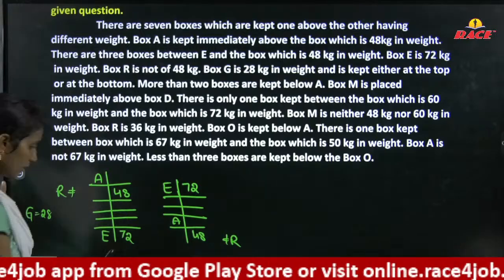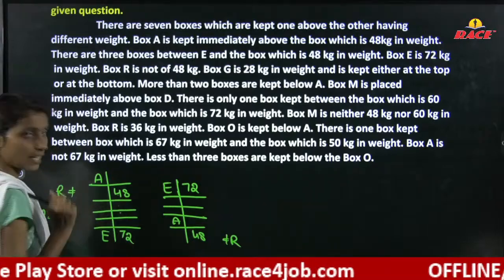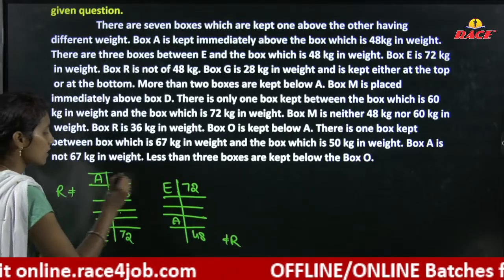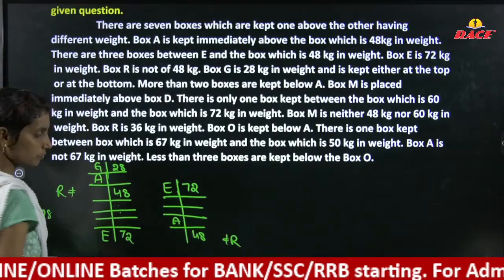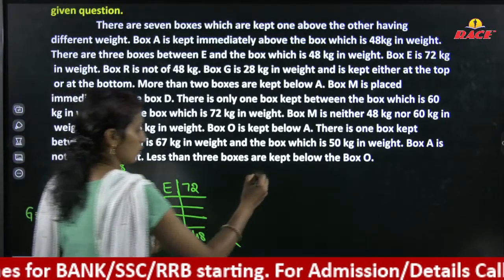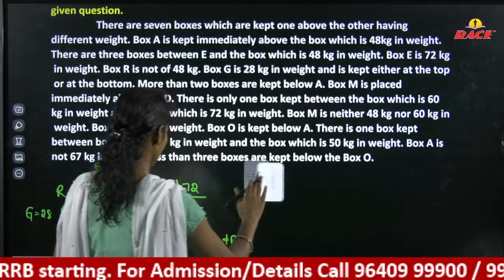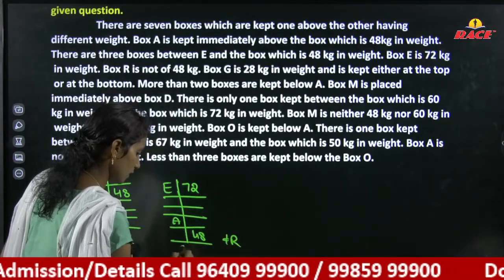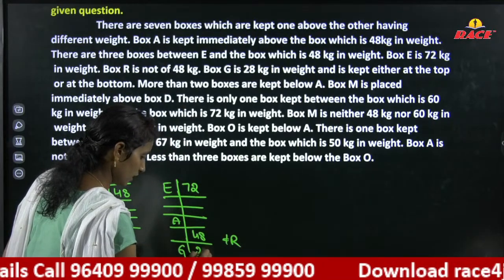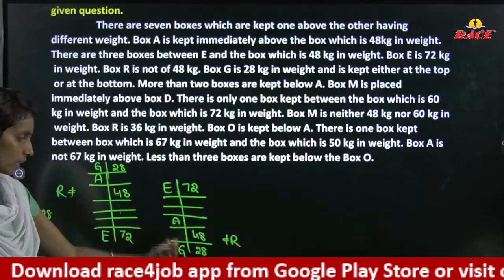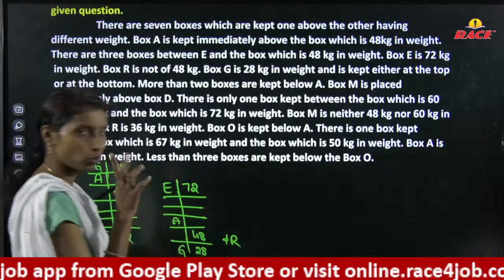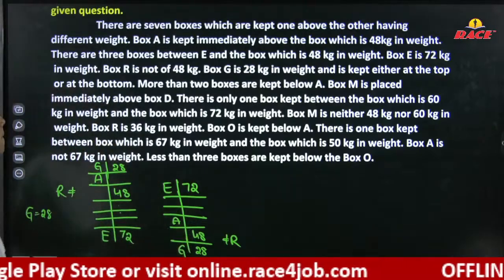Check it here: 1, 2, 3, 4, 5, 6. There may be a chance G 28 is at the top, or you can consider G 28 at the bottom. In the same way, we can consider the other box in the down or the up position. We have two more possibilities.